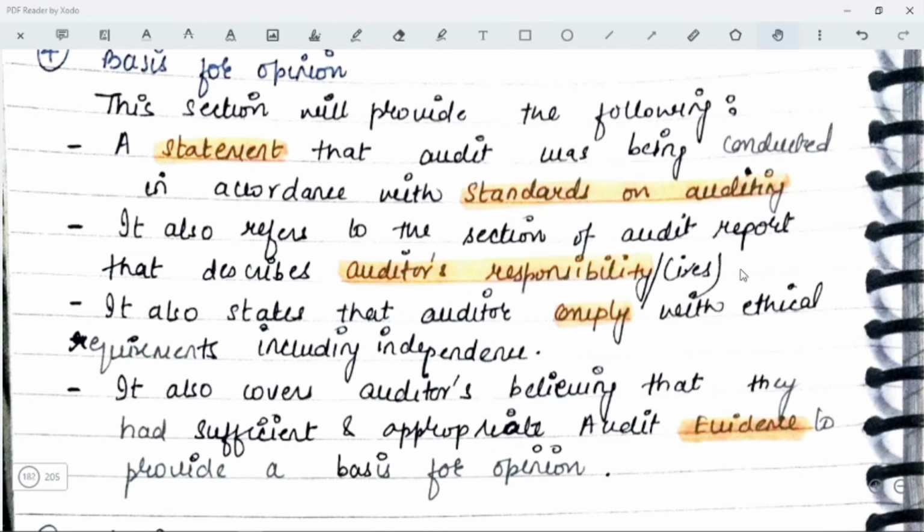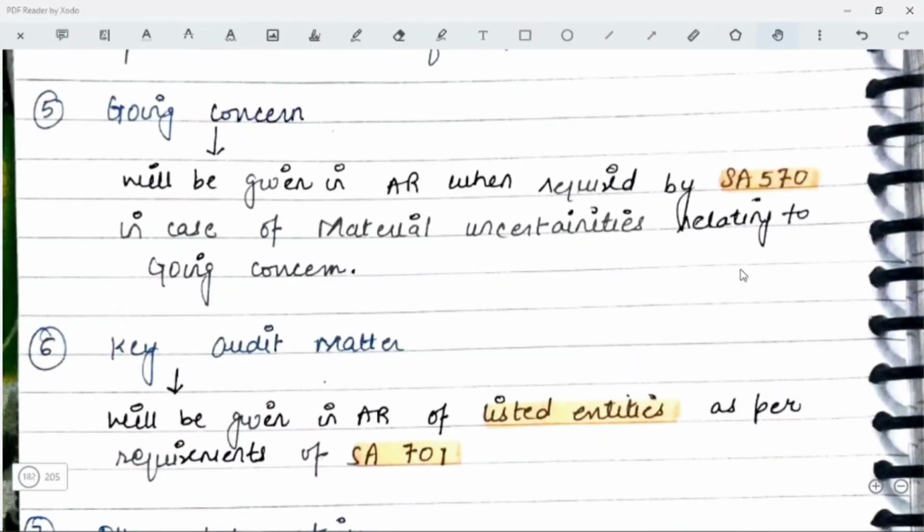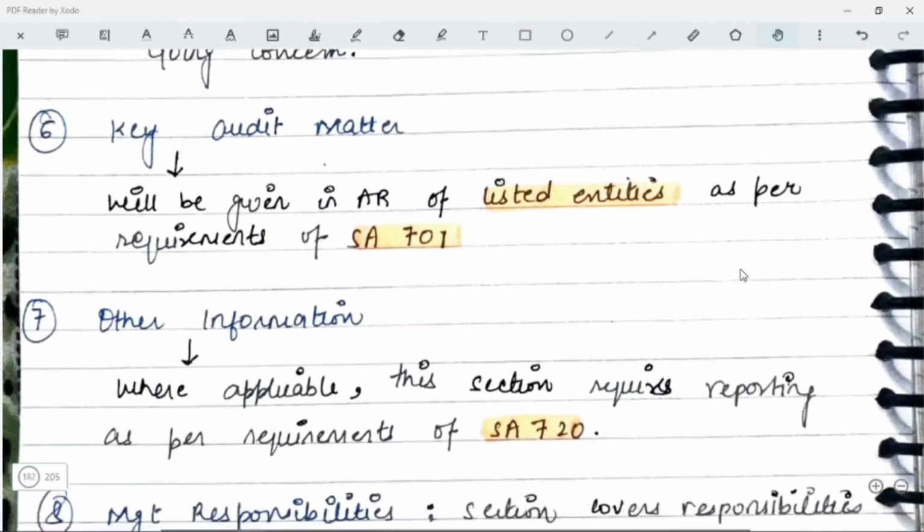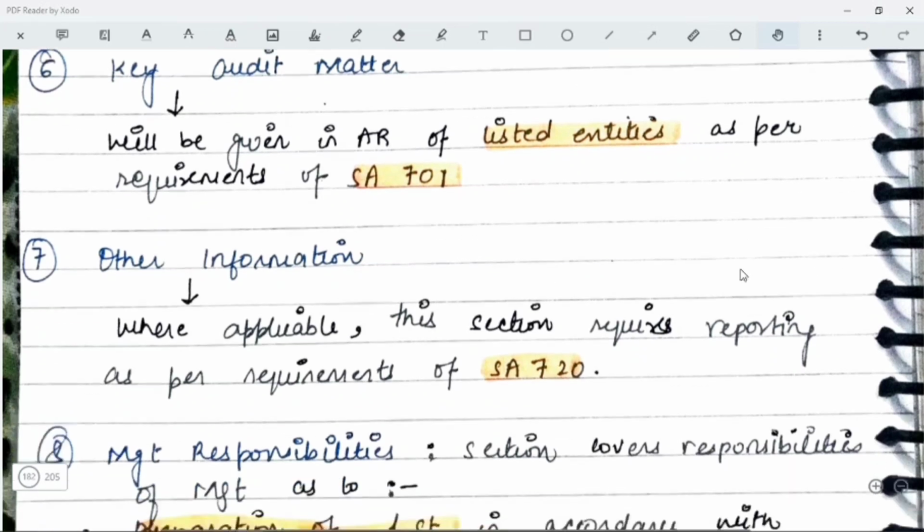Next para or next element is going concern. This has to be given as required by SA 570 in case there are material uncertainties relating to going concern. In that case only, this para is going to come. Next, we have key audit matter. This is also not a compulsory para. This will be given only in case of the requirements of SA 701. Next is other information.